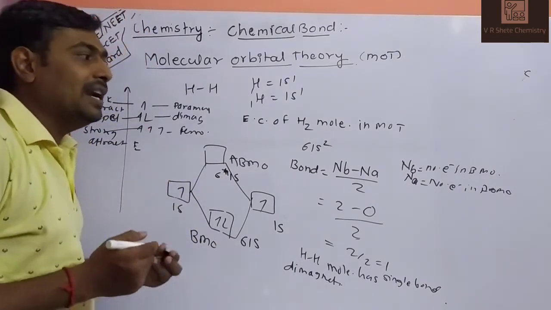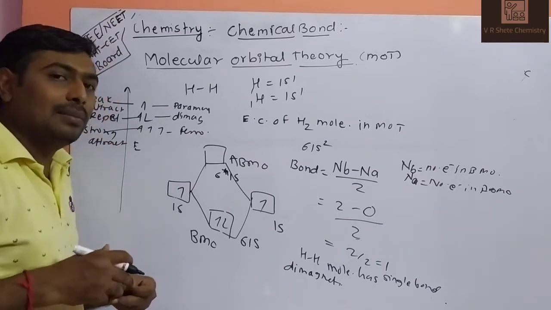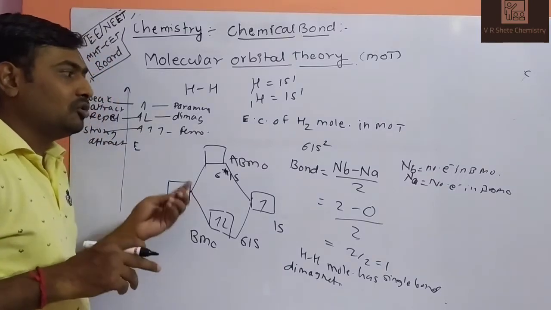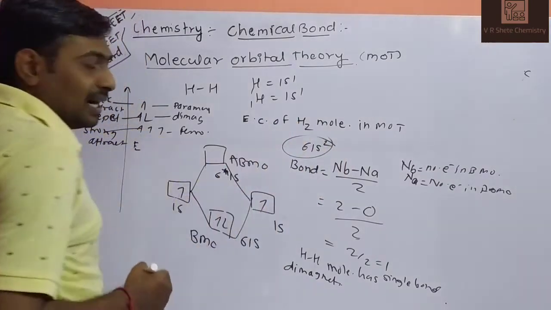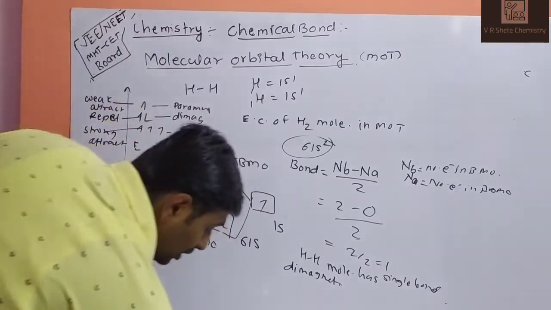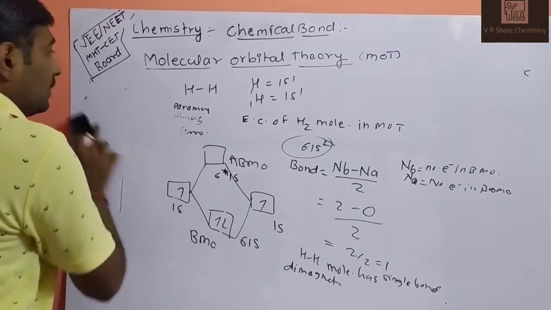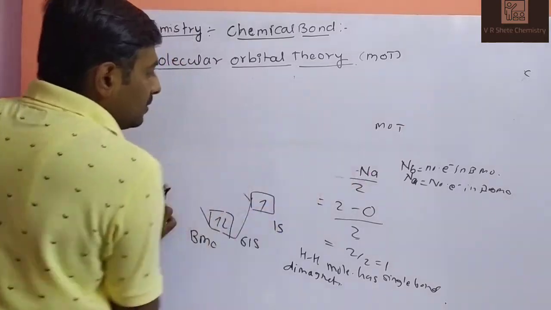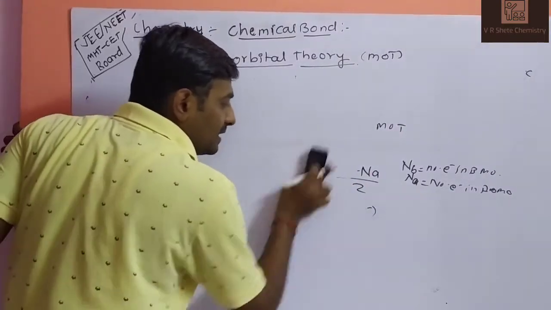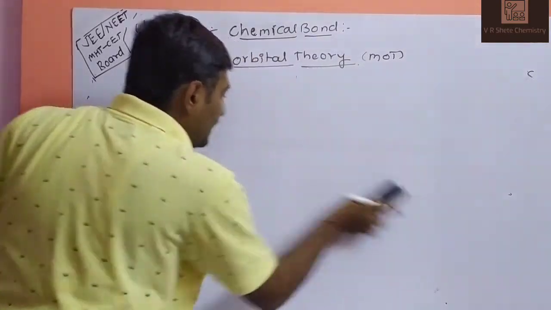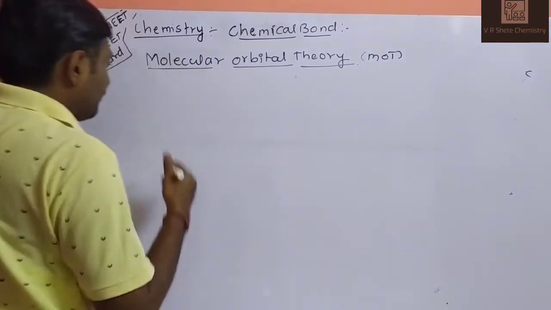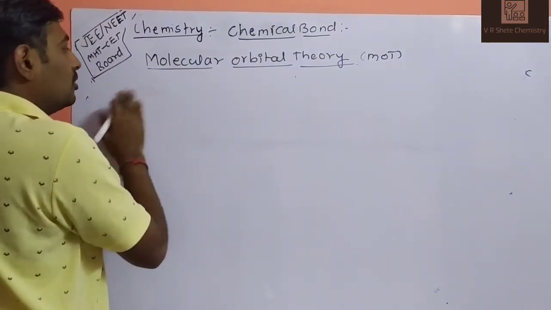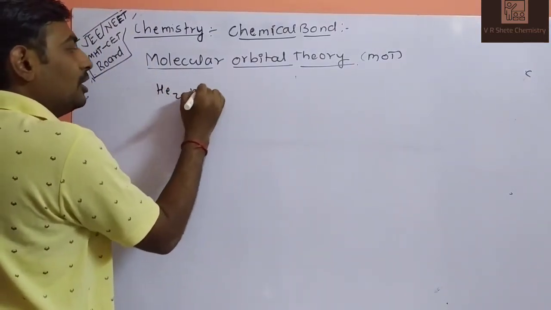By this we can identify magnetism, the number of bonds, and we can also draw the electronic configuration. Second molecule, lithium. First we will discuss helium, and then after that lithium. So what is meant by the helium molecule?